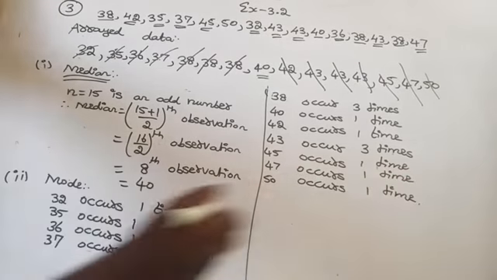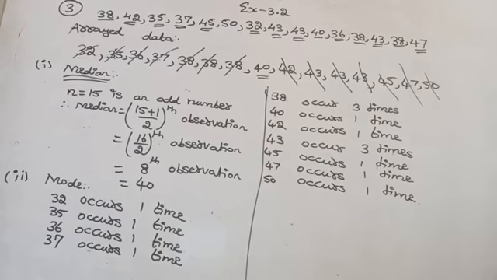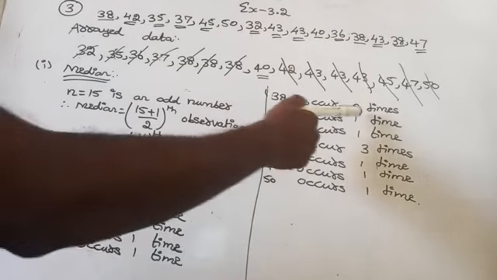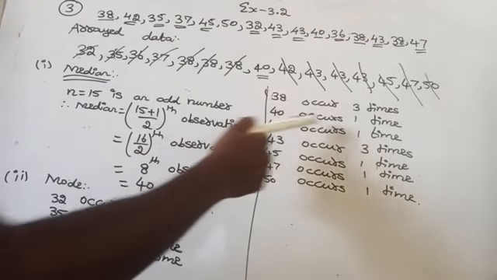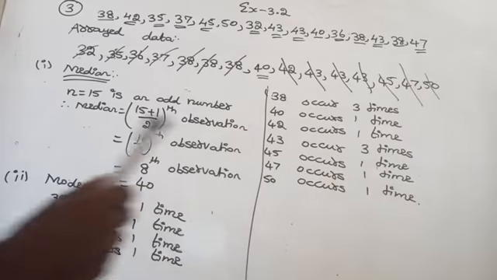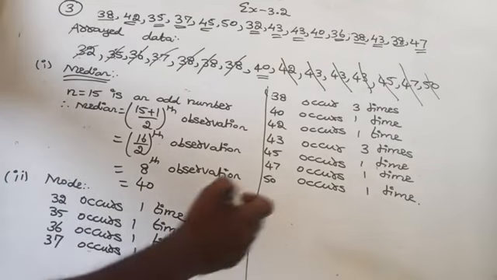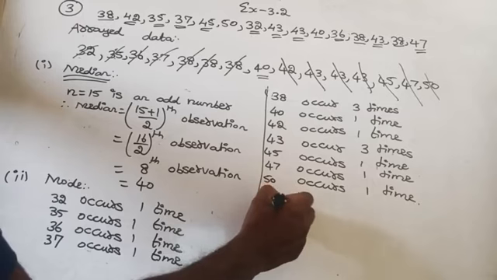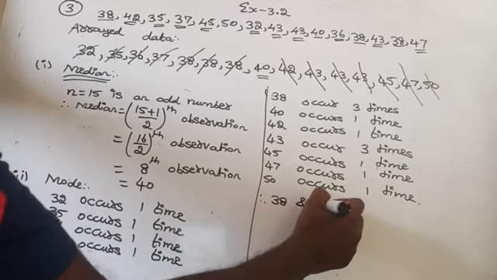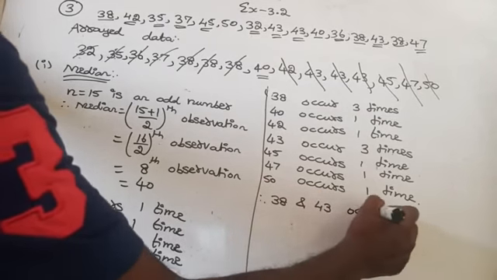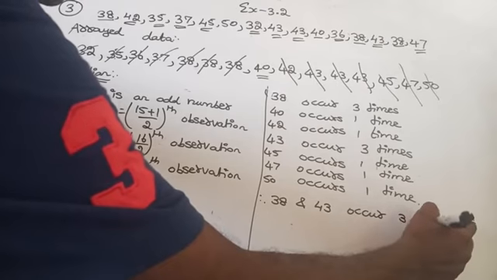Now, which observation occurs the maximum number of times? Here 38 occurs 3 times, and 43 also occurs 3 times. Therefore, 38 and 43 occur the maximum number of times, that is 3 times.